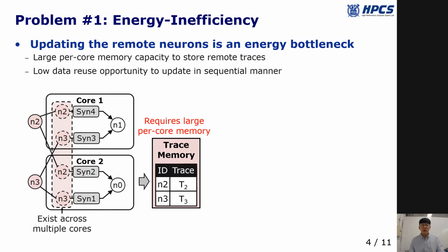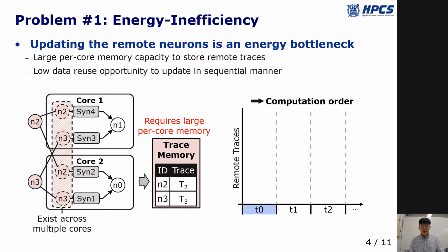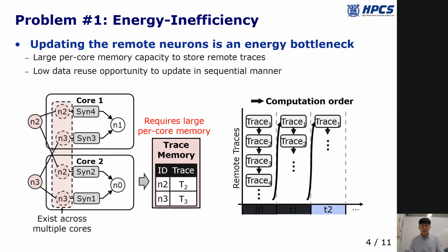First, a source neuron is connected to multiple destination cores and the corresponding traces exist across multiple cores. Therefore, it requires large per-core memory capacity. To make the matter worse, the trace update suffers from the low data reuse opportunity. In the time-precise simulation method, the traces are sequentially updated in each time step. Therefore, the trace update suffers from poor temporal locality, making the time-precise simulation energy inefficient.